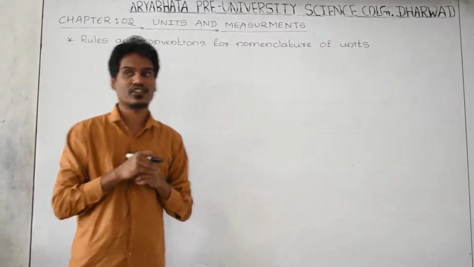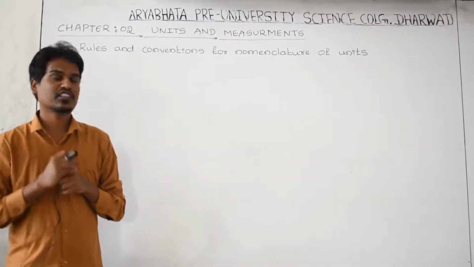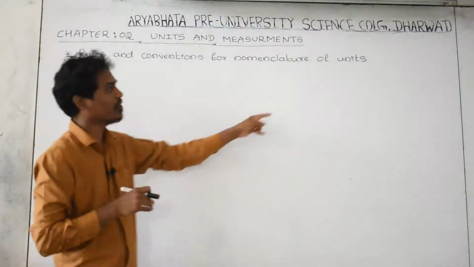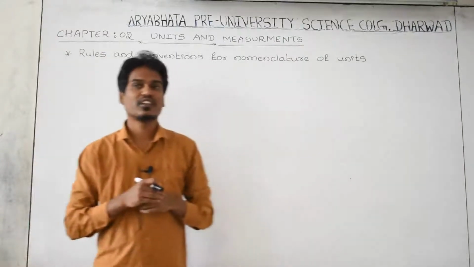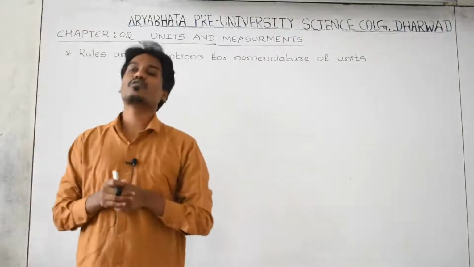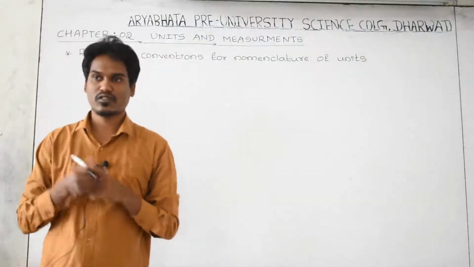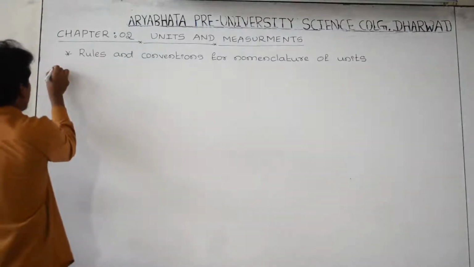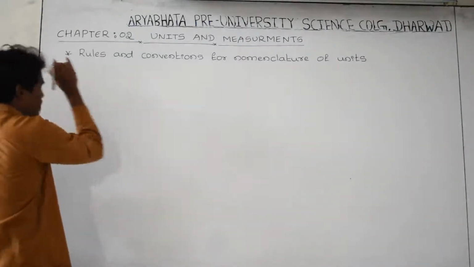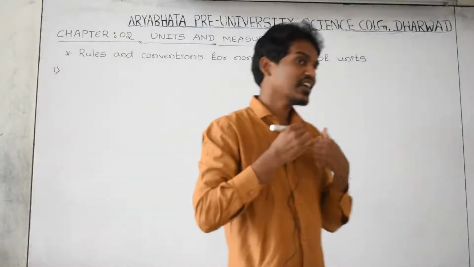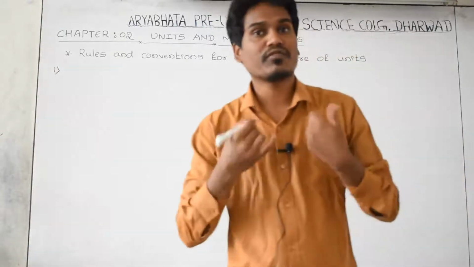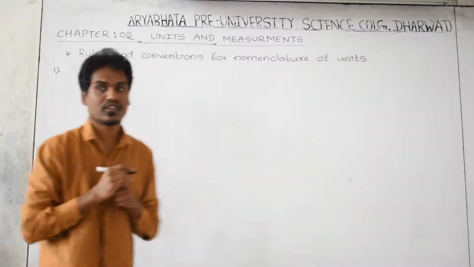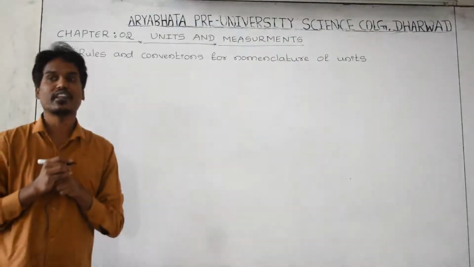While writing the units, whether SI or CGS, whatever the unit is, while writing the units and their symbols, some rules are there. Which are those rules? One by one we can go. What is the first rule or the first condition? If the name of the unit is named after a person or a scientist, in that case how to write the unit?